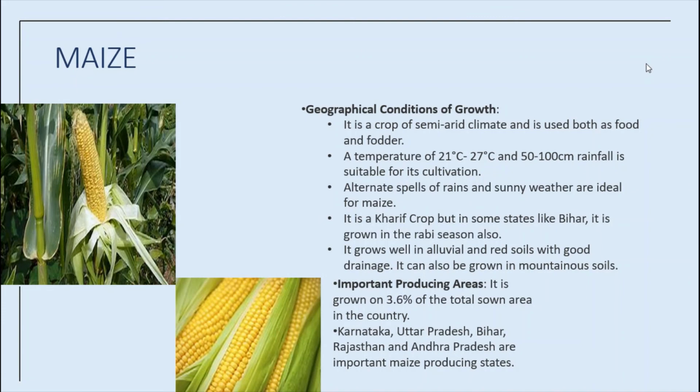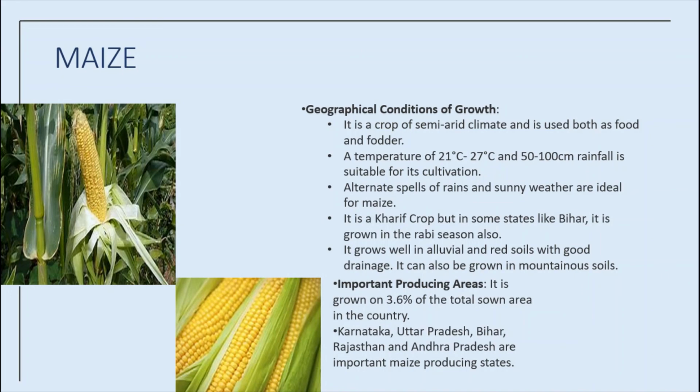Okay, use of modern inputs such as HYV, which means high yielding variety of seeds, then chemical fertilizers and irrigation have contributed to the increasing production of maize. Yes, of course, in order to get high production, farmers will use HYV seeds and chemical fertilizers.